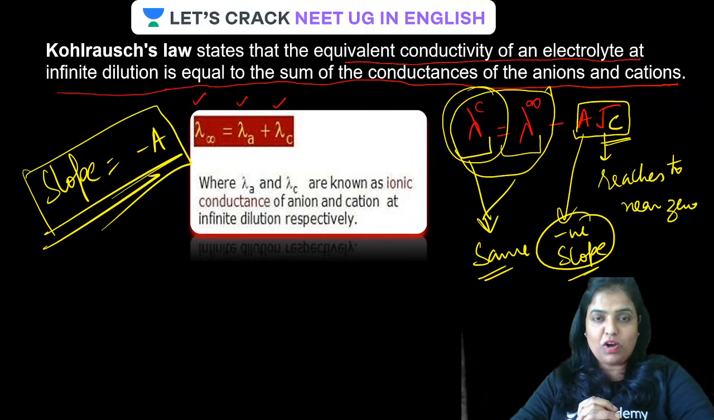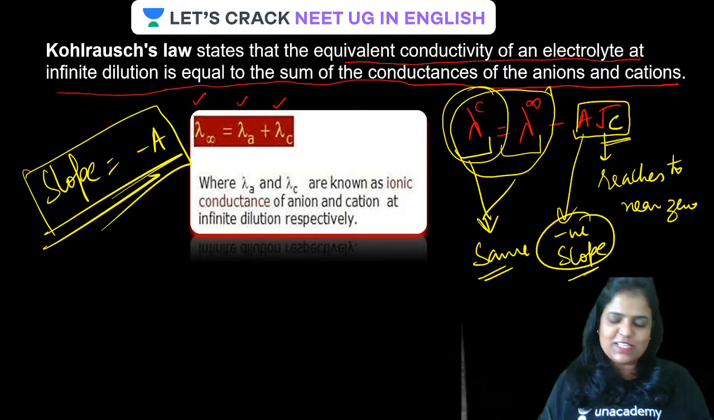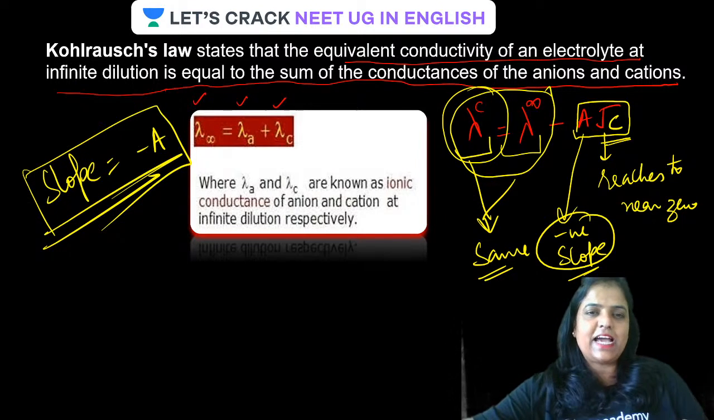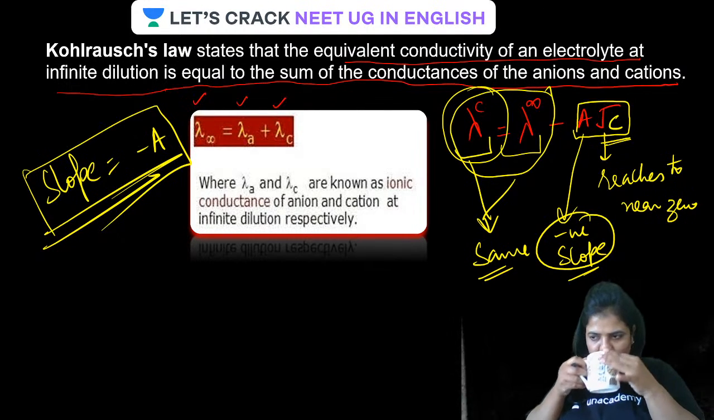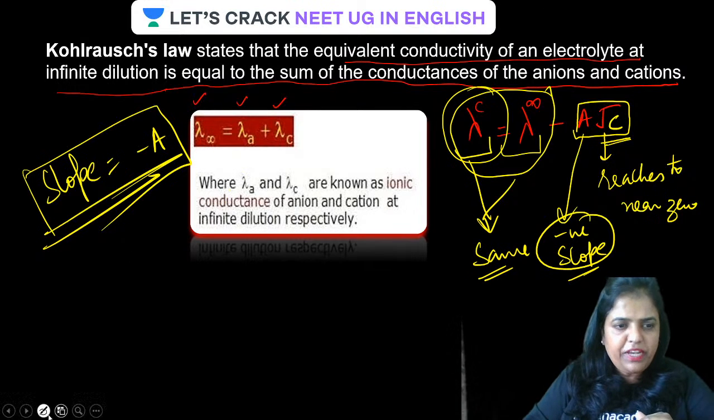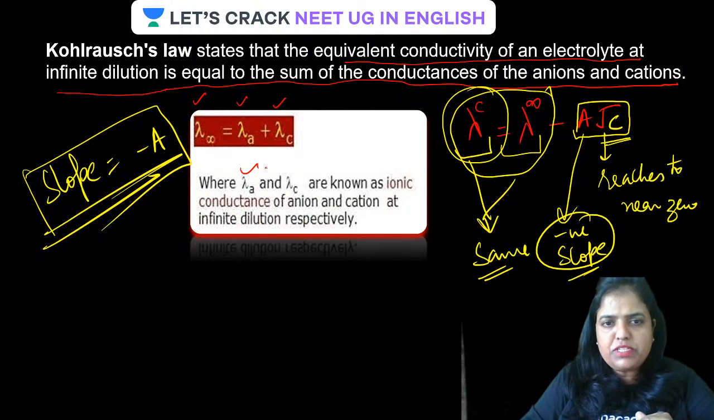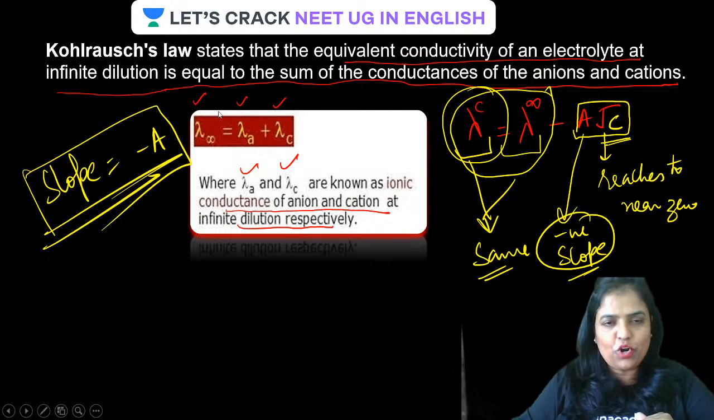If you consider the importance and weightage of Kohlrausch law in NEET, JEE Mains or board examinations, be very alert, with all your eyes on the screen. It is clear from here that lambda A and lambda C are known as the ionic conductance of anion and cation at infinite dilution respectively. Kohlrausch law is clear.